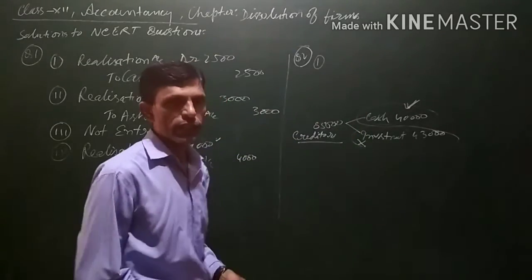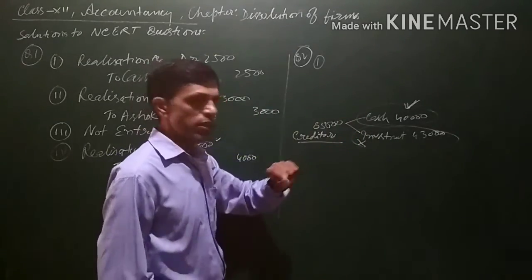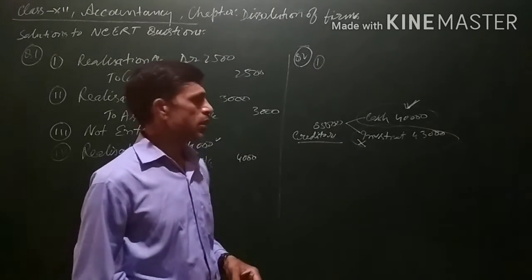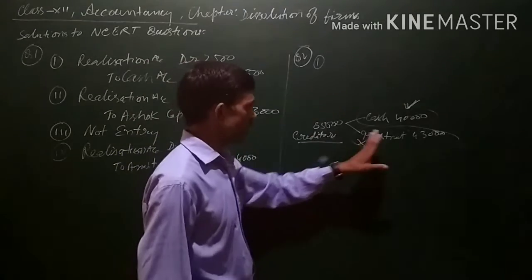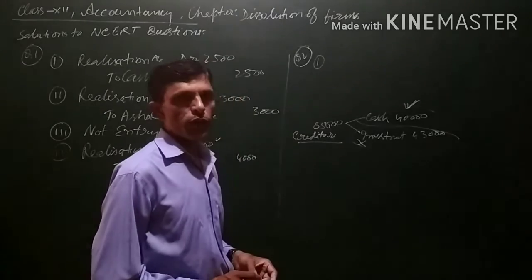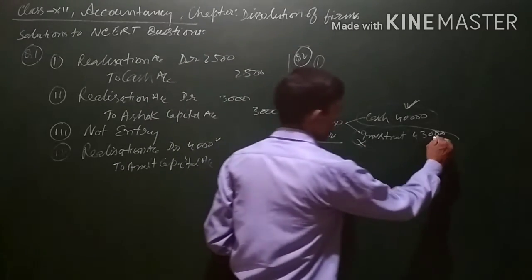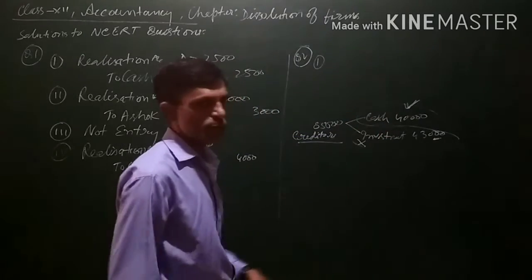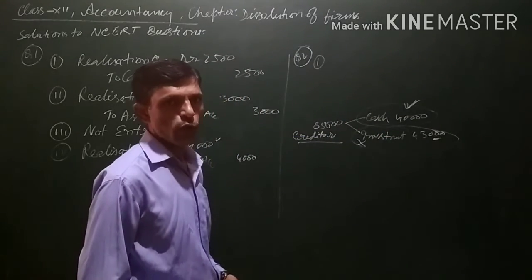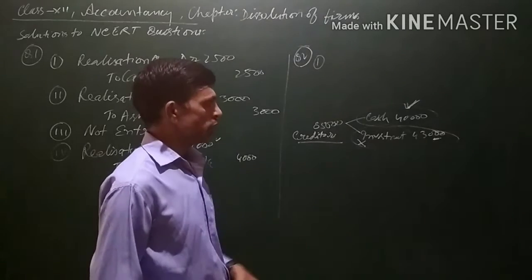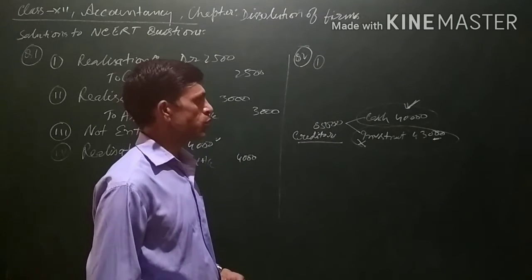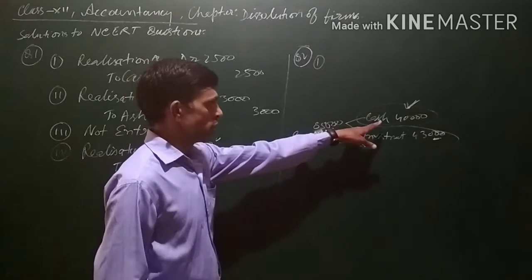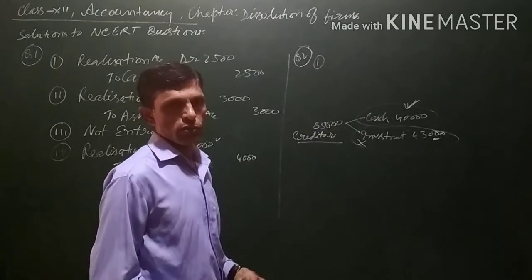But since it is paid in cash, if cash is paid, then for this an entry will be passed. But other than cash, if the creditor accepts any asset, then no entry will be passed. So for this 43,000, no entry will be passed. But for the balance of 40,000 which is paid to the creditor in cash, an entry will be passed. Since the firm is paying this 40,000 to the creditor, this is an expense for the firm.